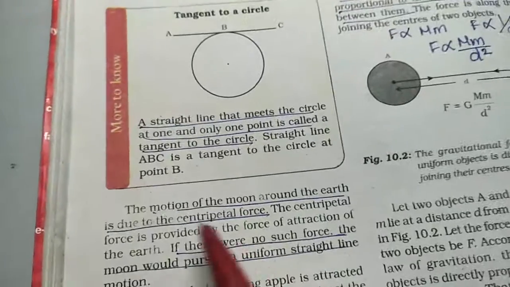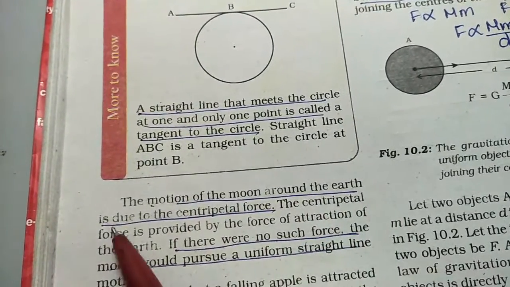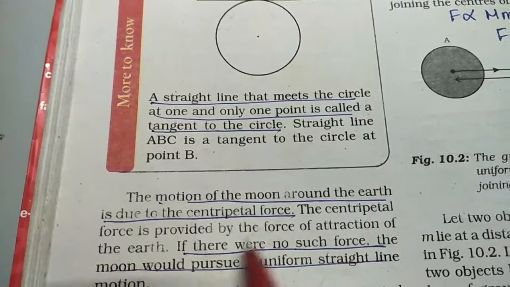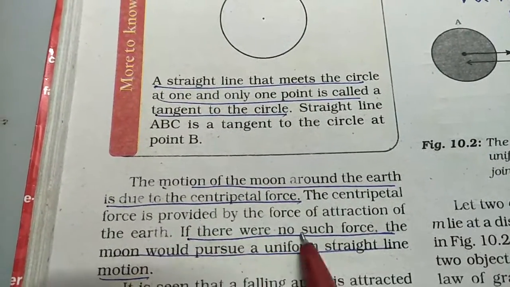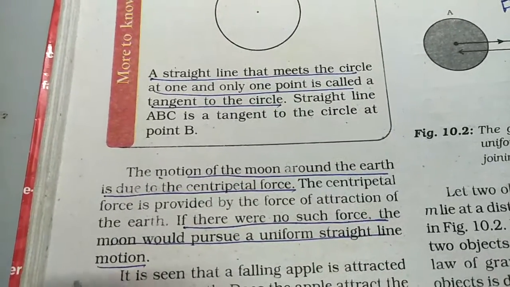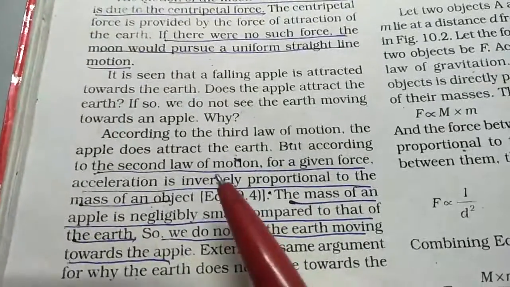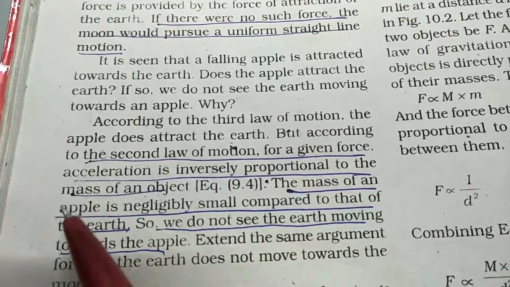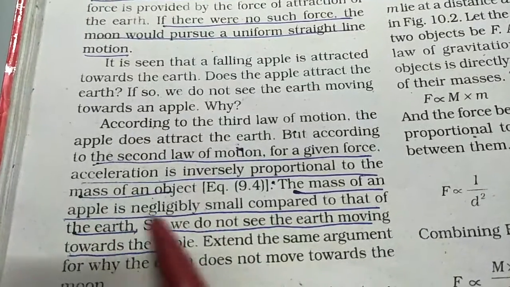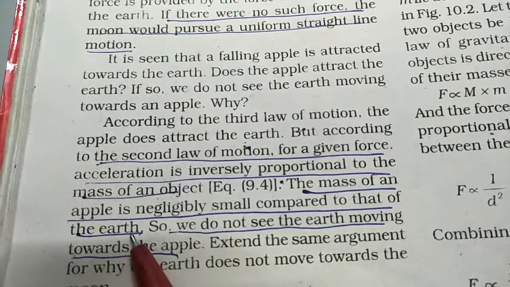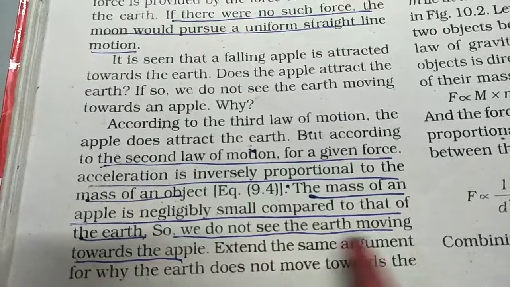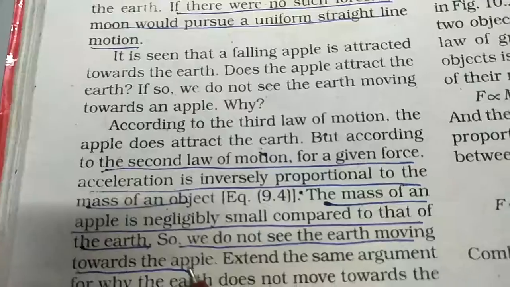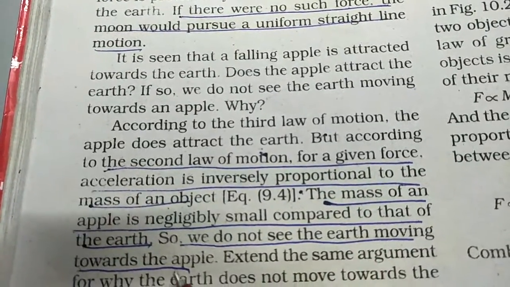Now the motion of the moon around the earth is due to the centripetal force. Again I am repeating, it's because of the centripetal force. If there was no such force, the moon would go in a straight line. Now the second law of motion gives that the acceleration is inversely proportional to the mass of the object. The mass of the apple is very negligible as compared to that of the earth. That's why we do not see the earth moving towards the apple, but we see the apple moving towards the earth.